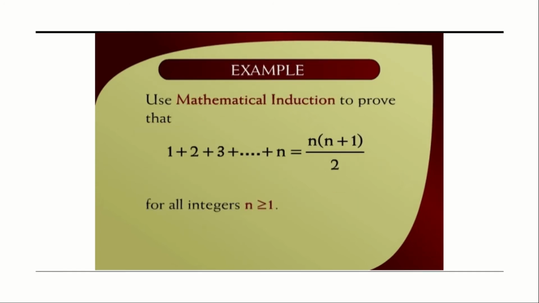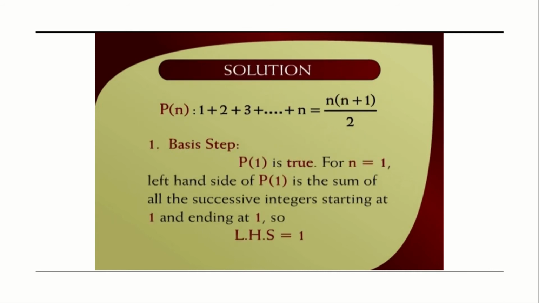So here I am considering an example so that you can understand how to solve a mathematical induction problem. Use mathematical induction to prove that 1 plus 2 plus 3 up to n, where n is any natural number, is equal to n times n plus 1 by 2. So here we are deducing a formula for this. First step is the basis step. Here we have to assume n is equal to 1, right? So the first basis step is we have to include n equal to 1.